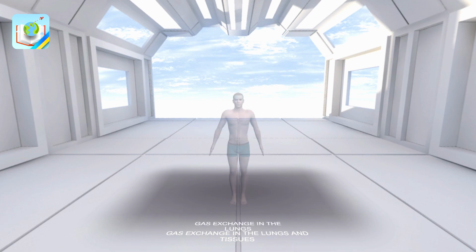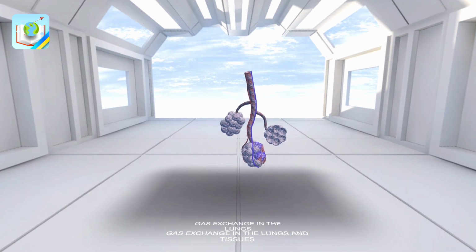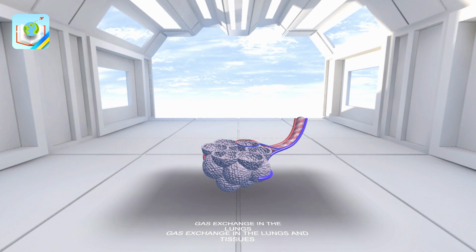Gas exchange in the lungs. Let's figure it out. Tap on the main organ of gas exchange, the lungs. A person breathes atmospheric air, which contains 20.9% of oxygen and 0.003% of carbon dioxide. Exhaled air contains 16.3% oxygen and 4% carbon dioxide. Gas exchange is based on the difference in concentration of gases in the alveoli and capillaries. In the lungs, oxygen from the alveoli by diffusion, along the concentration gradient, passes into the blood, and carbon dioxide from the blood through the walls of the alveoli into their lumen.